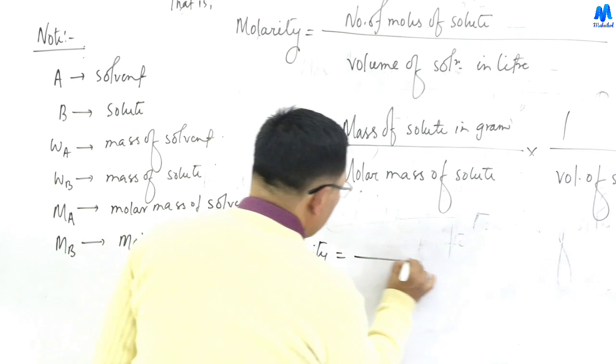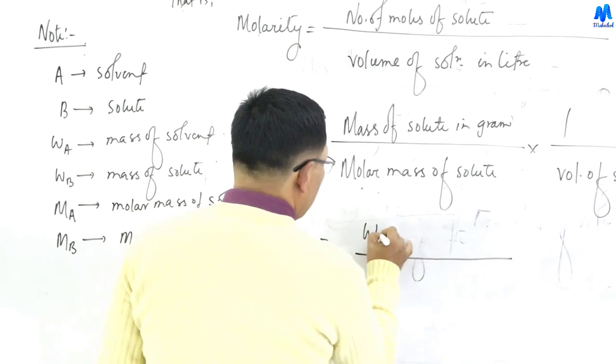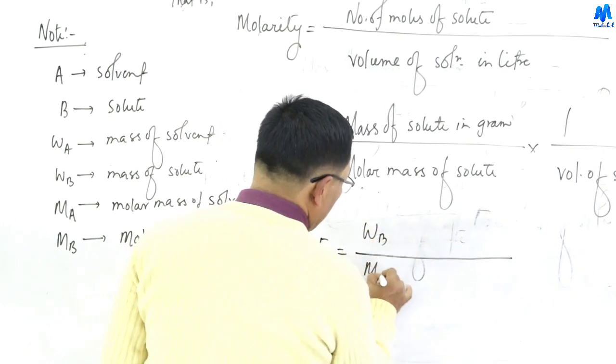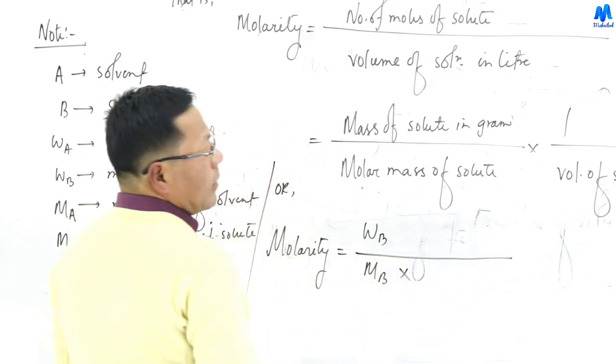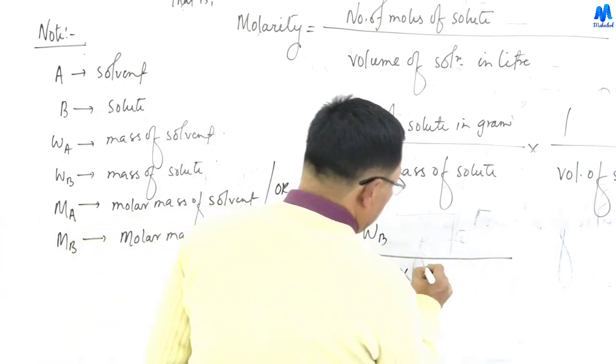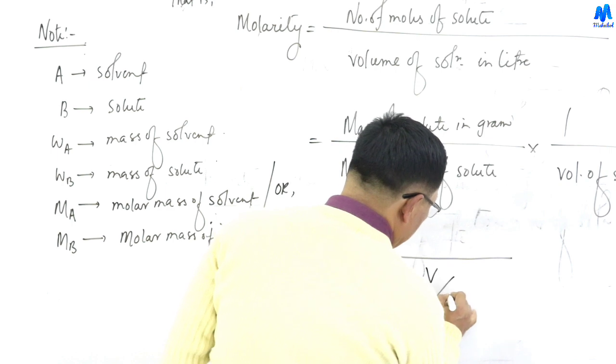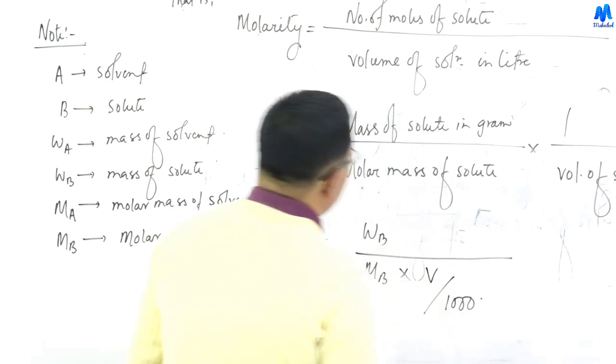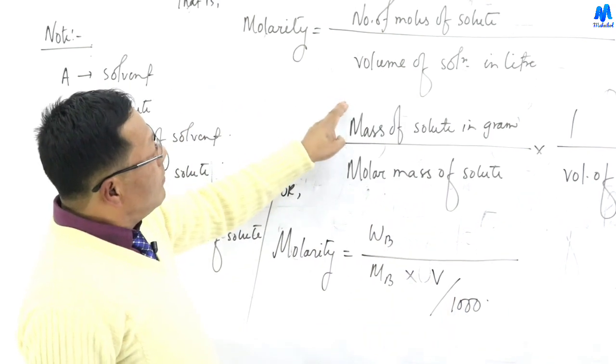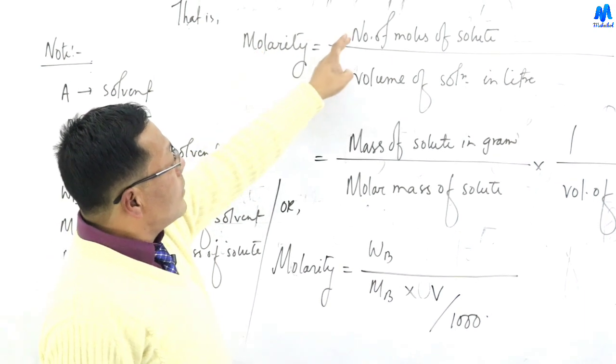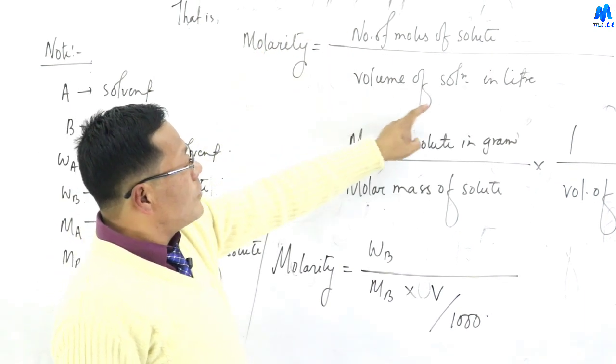Molarity equals WB into MB, divided by 1000. Molarity is the number of moles of solute divided by volume of solution.